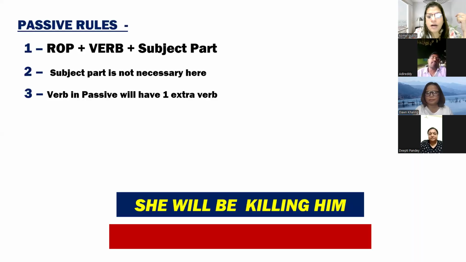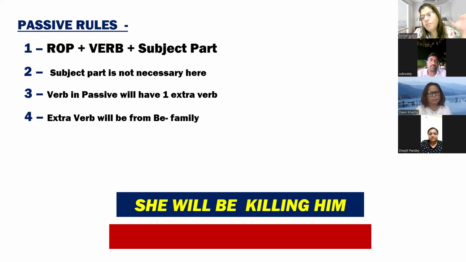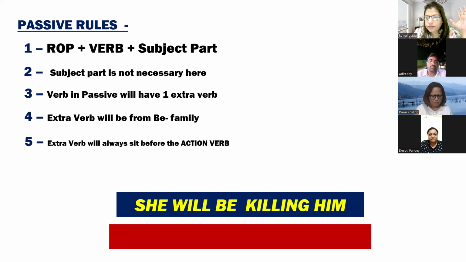If you're talking about the continuous tense, what extra verb do you have to use? Being. Being is also from which family? B family. So that's why we are saying whatever supporting verb or extra verb you are using is always from the B family. Clear?